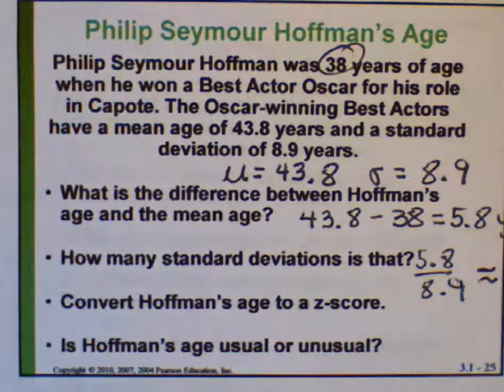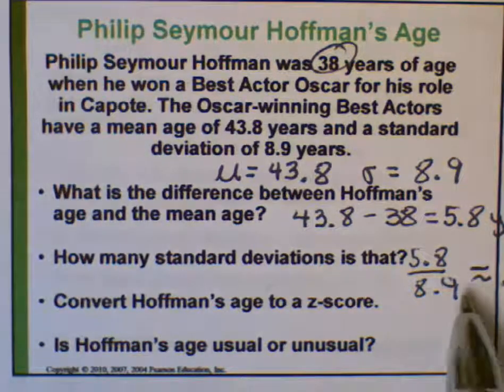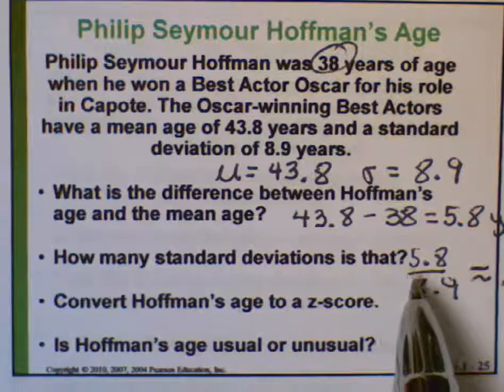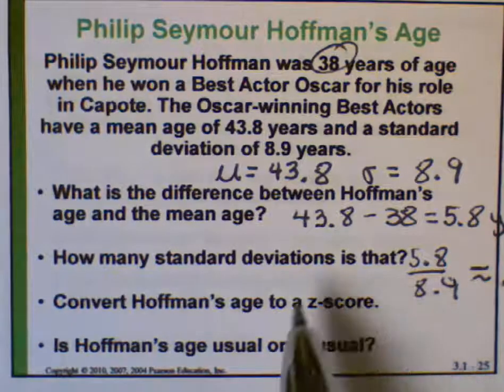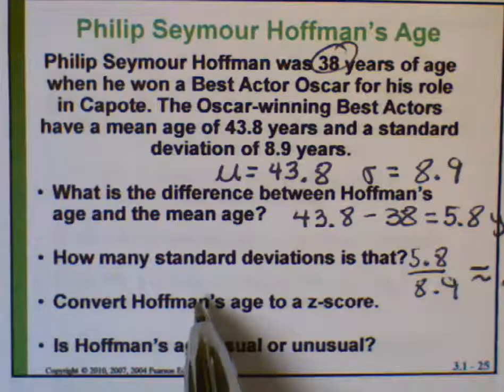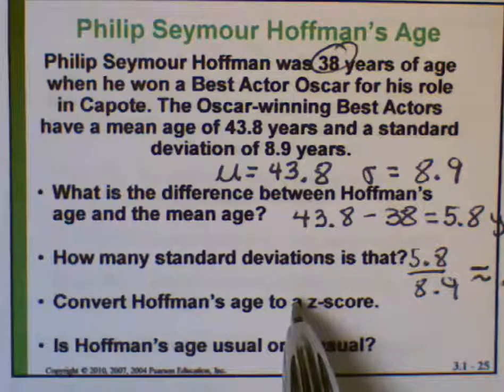So he's a little more than a half a standard deviation away from the mean. But again, away from the mean doesn't tell whether he's younger than the mean or older than the mean. When you convert his age to a z-score, that's going to tell whether he's older or younger than the mean.